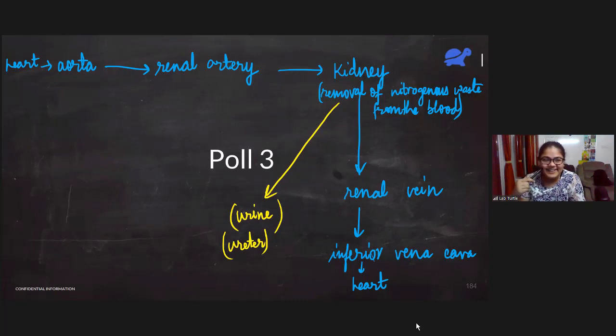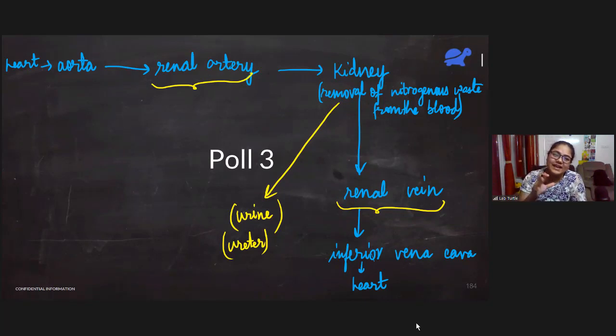I asked that you compare renal artery and renal vein and tell me where the nitrogenous waste is higher. It is renal artery. Yes, so in renal artery the nitrogenous waste will be higher because in renal vein we are sending blood after removing nitrogenous waste.